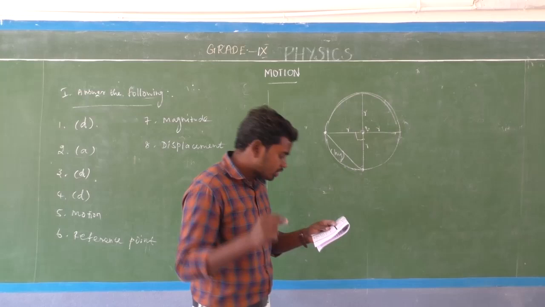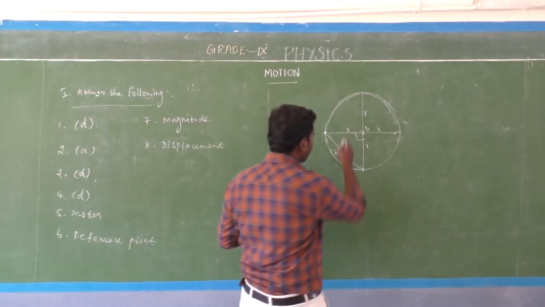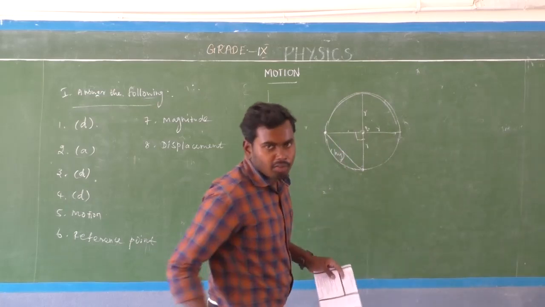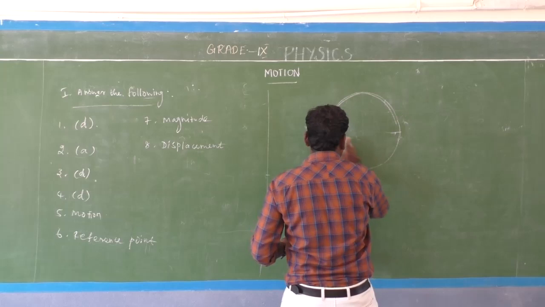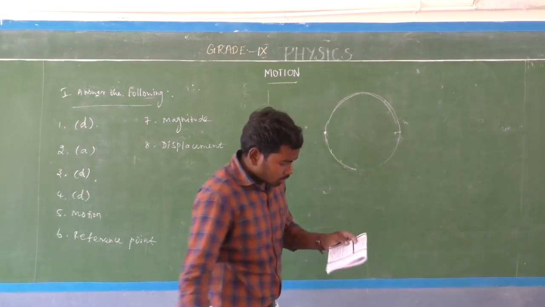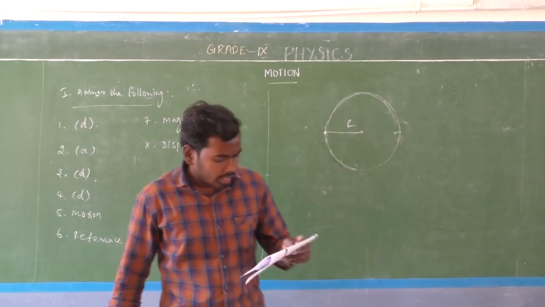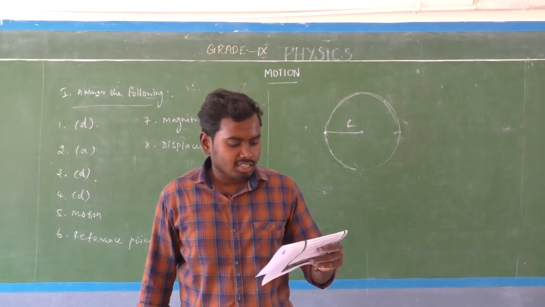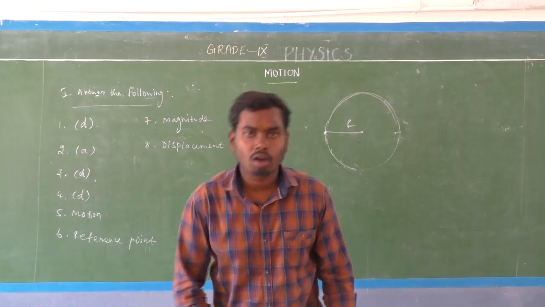What is the radius here? The circular path of radius R, capital R. So the radius is capital R.